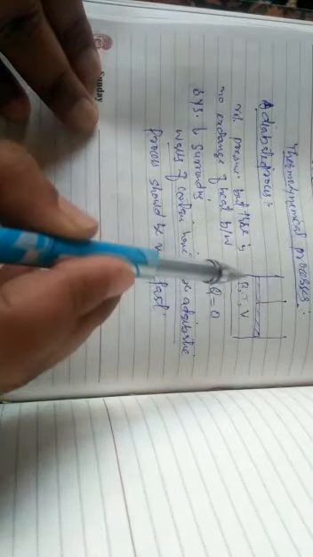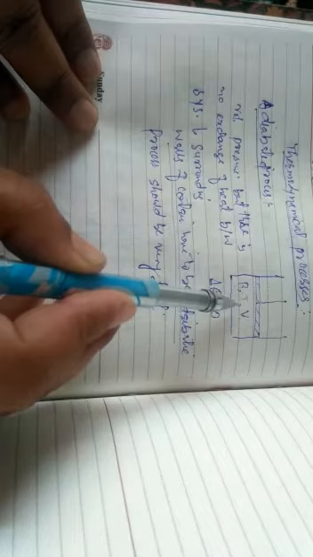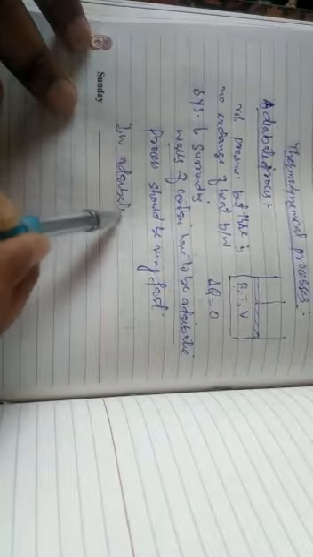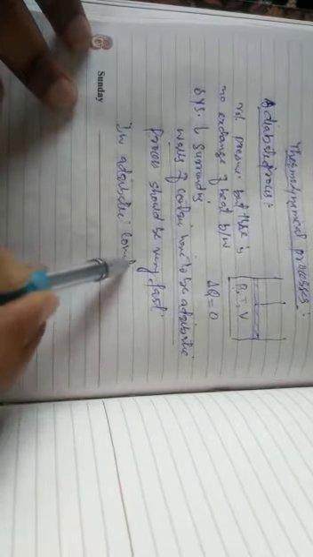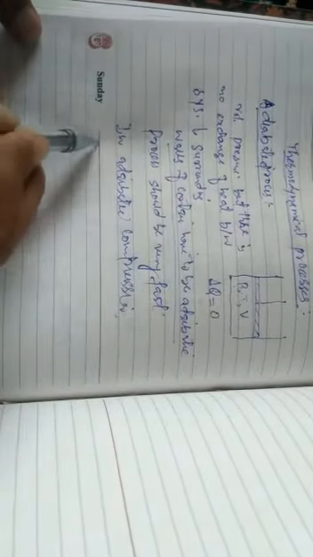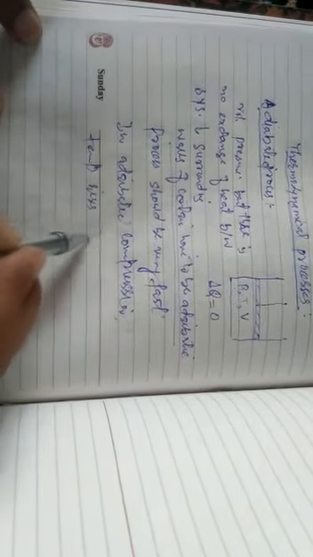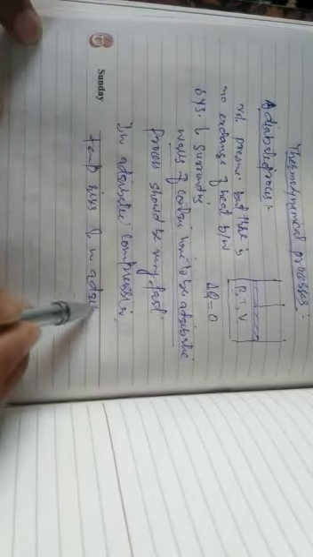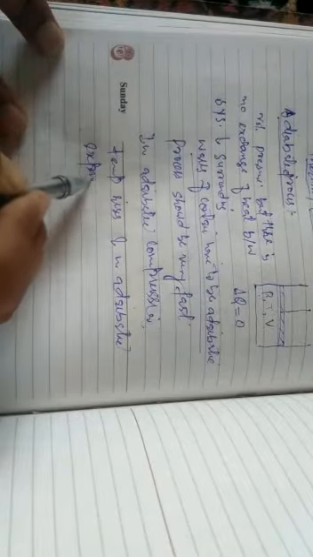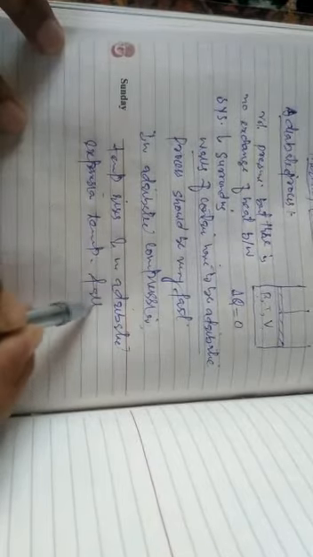Once the gas is compressed, in adiabatic compression, temperature rises. You have to remember, in adiabatic compression temperature rises, and in adiabatic expansion temperature falls.